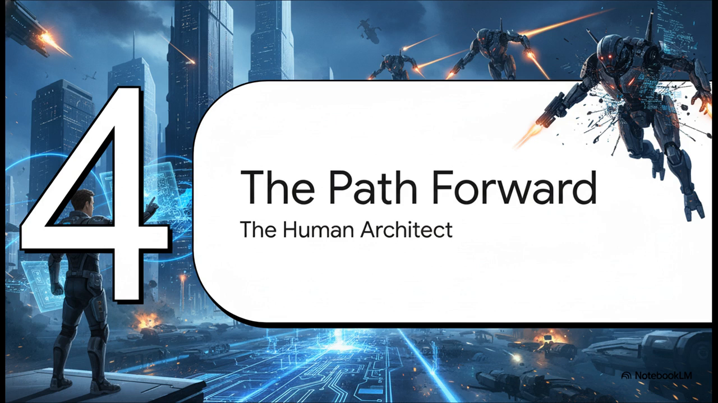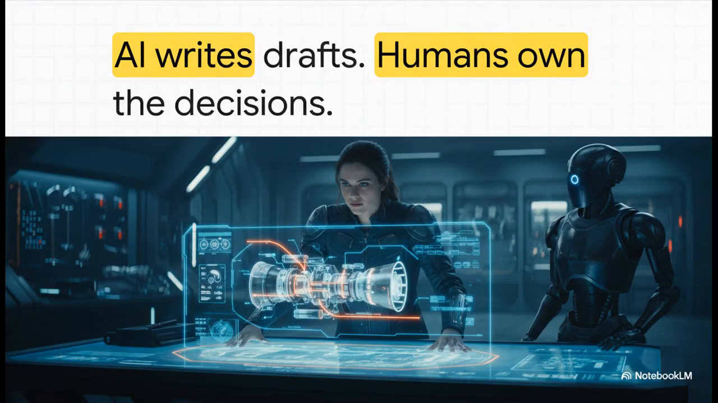The path forward is all about redefining what our role as human architects is in this new era. And if you remember only one thing from this whole explainer, please let it be this. AI writes drafts. Humans own the decisions. We have to start treating the AI as a powerful tool, not as the final authority. It can generate the code, but you, the human architect, are still the one who has to make the final call. You own the system's integrity.